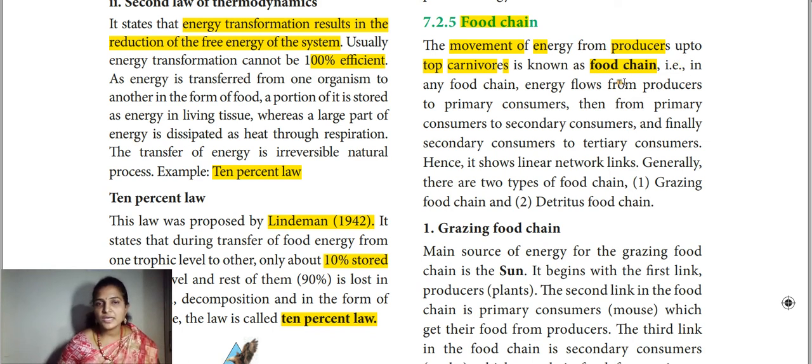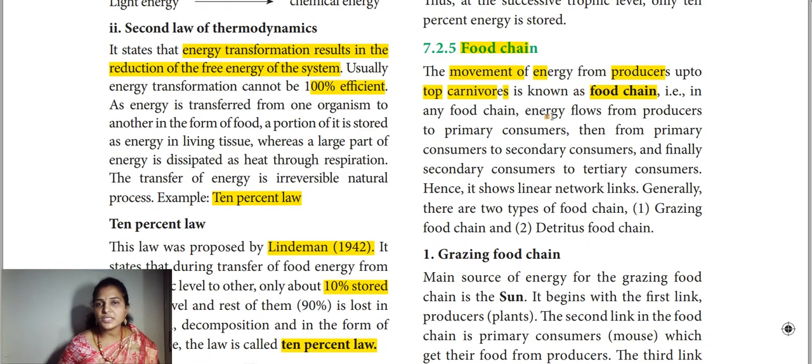In any food chain, energy flows from producers to primary consumers, then from primary consumers to secondary consumers, and finally from secondary consumers to tertiary consumers. That is from plants to herbivores, herbivores to omnivores, herbivores to carnivores, then omnivores. So this we are calling a food chain.